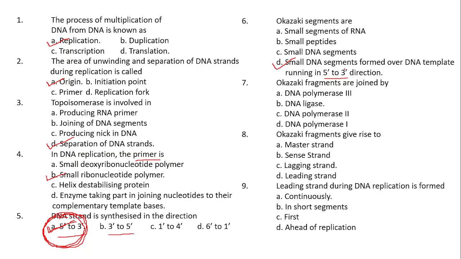Option A, DNA polymerase, option B, DNA ligase, option C, DNA polymerase 2 and DNA polymerase 1, option D. The polymerase enzymes help for polymerization, but not the ligation or attachment. Here the answer is DNA ligase, which helps for ligation. Ligation means attachment.